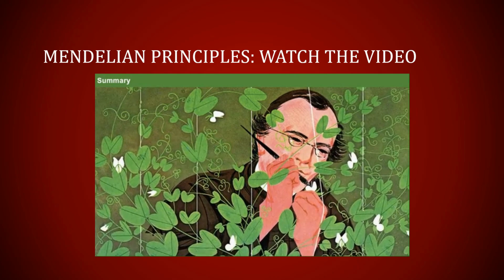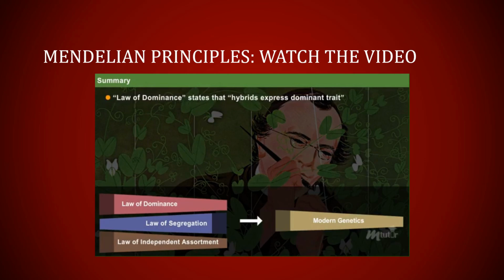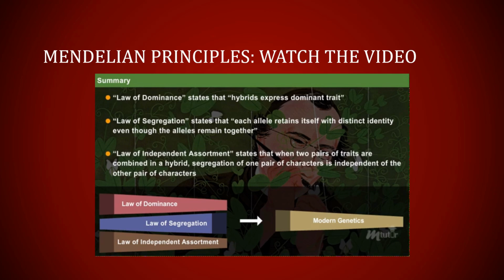Summary. Let us do a recap of what we have learned. Law of dominance states that hybrids express dominant trait. Law of segregation states that each allele retains itself with distinct identity even though the alleles remain together. Law of independent assortment states that when two pairs of traits are combined in a hybrid, segregation of one pair of characters is independent of the other pair of characters.